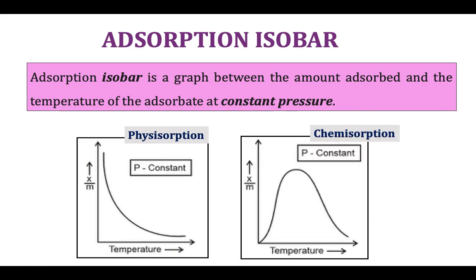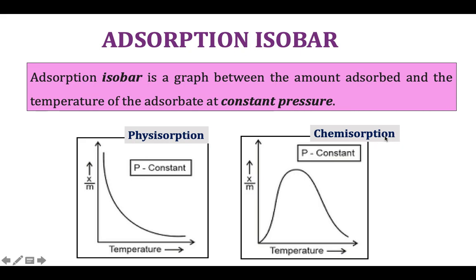In the case of chemisorption, there is an initial increase in the rate of adsorption with temperature, and then a decrease as in the case of physisorption. The initial increase can be explained on the basis of the requirement of activation energy for a chemisorption process. As in an ordinary chemical reaction, it requires activation energy, that is, a particular temperature is needed for the molecules to get activated so that the reaction can take place.